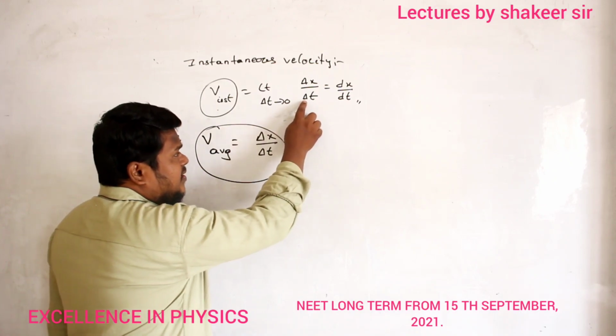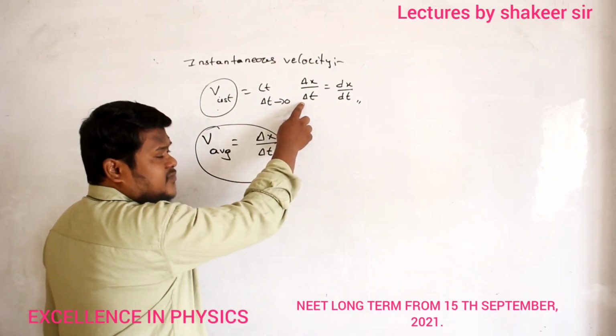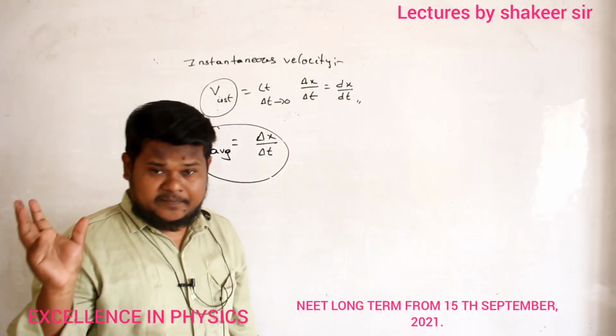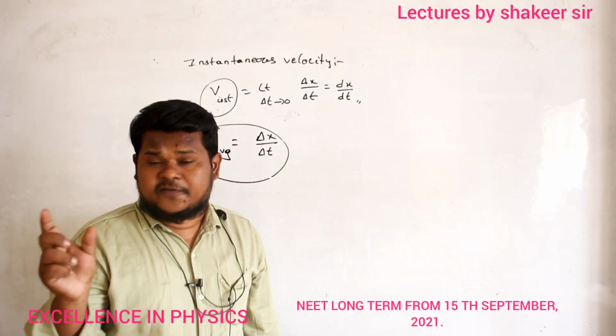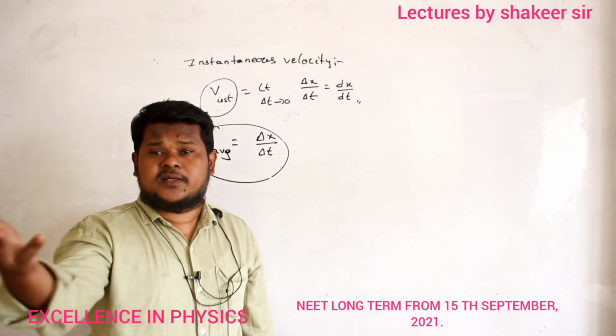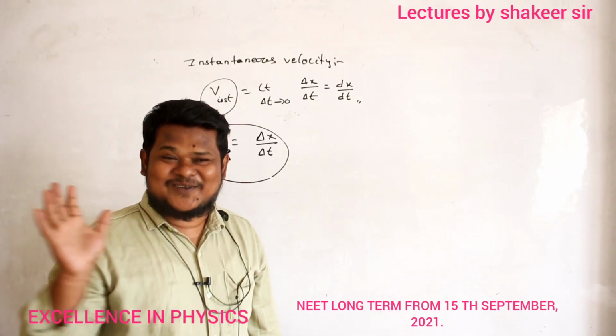So it means that dt, delta t, will be very, very small. If delta t is very small, then it is called dt, differential time. D means differential. Differential time means very small time, so small that it is almost equal to 0, but it is not 0. Almost equal to 0. That's all.